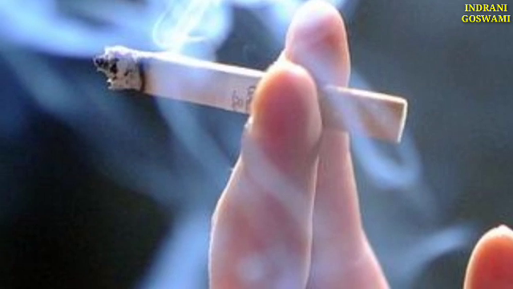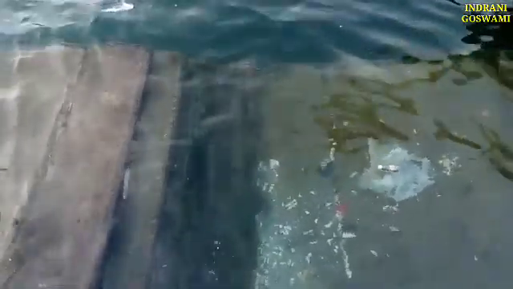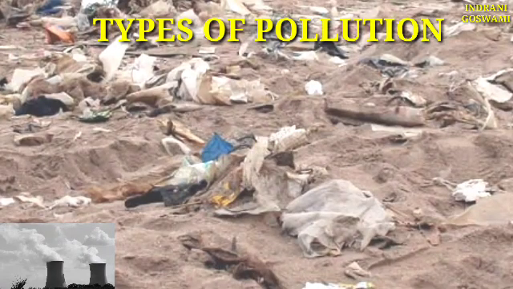Now next we will discuss the different causes of water pollution. Before that, let's discuss the definition of water pollution. So what is the definition? Water pollution can be defined as the alteration in physical, chemical or biological characteristics of water. Now there are also different causes present for water pollution.